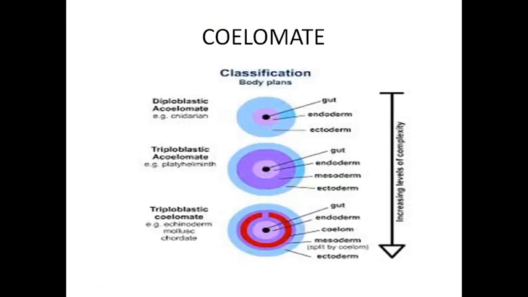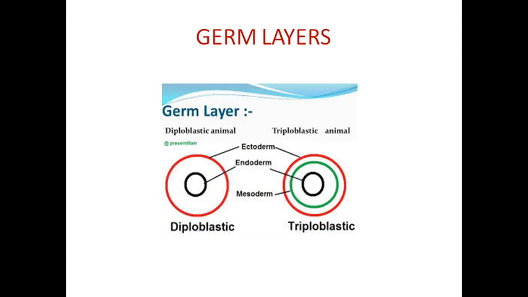Next one is called germ layers. Based on the presence of the germ layers, animals are classified into two types: diploblastic and triploblastic. What is the importance of the germ layer? It is formed from the embryo to adult. In the formation of the embryo to adult, the germ layer is formed.